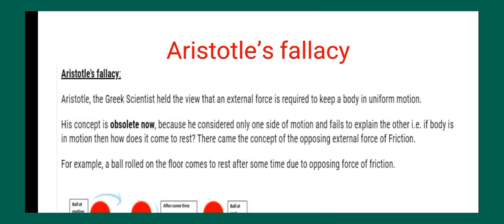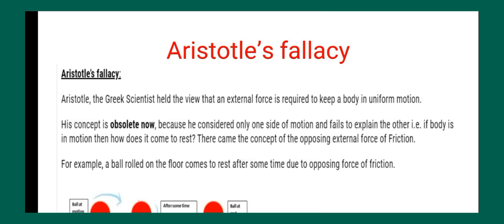His concept is obsolete now because he considered only one side of the motion and failed to explain the other. That is, if the body is in motion, then how does it come to rest? He simply says that the body is in motion, but he didn't explain about the rest.